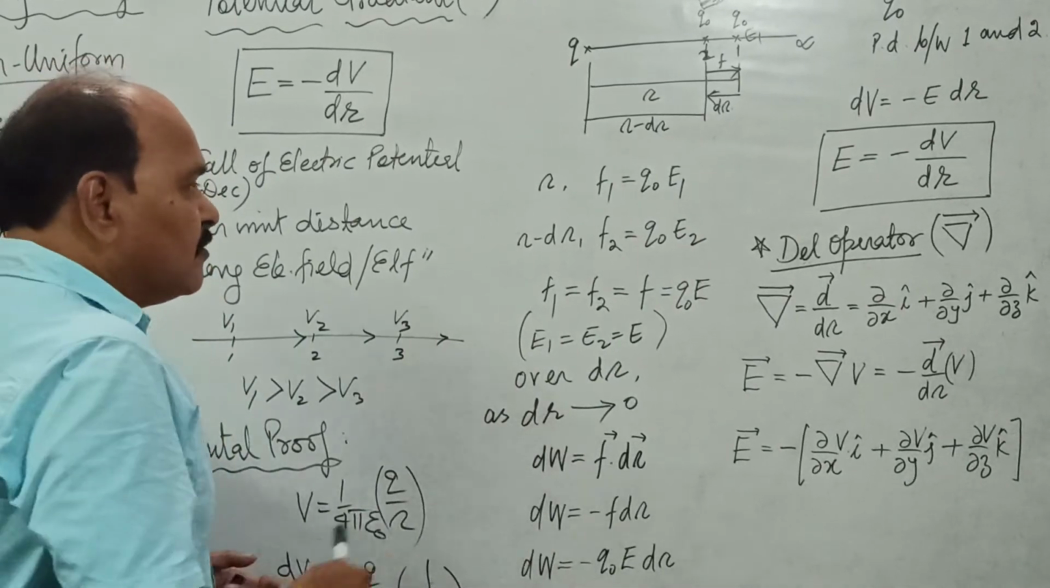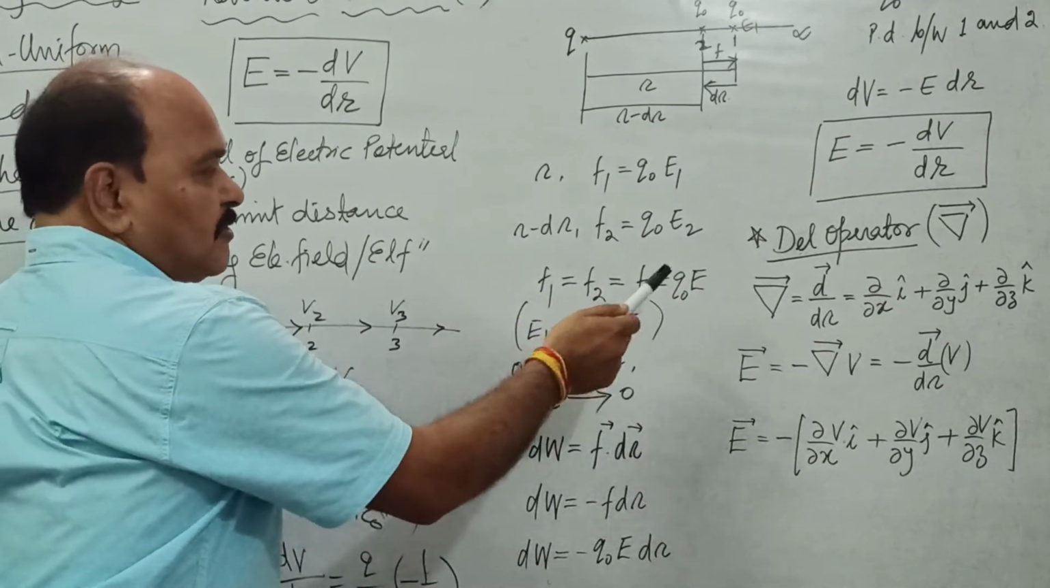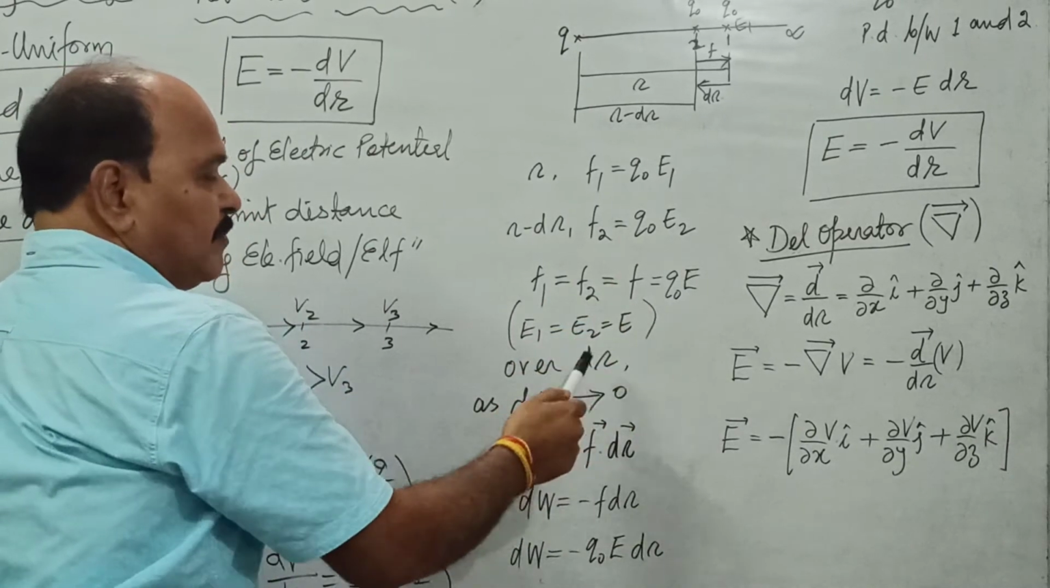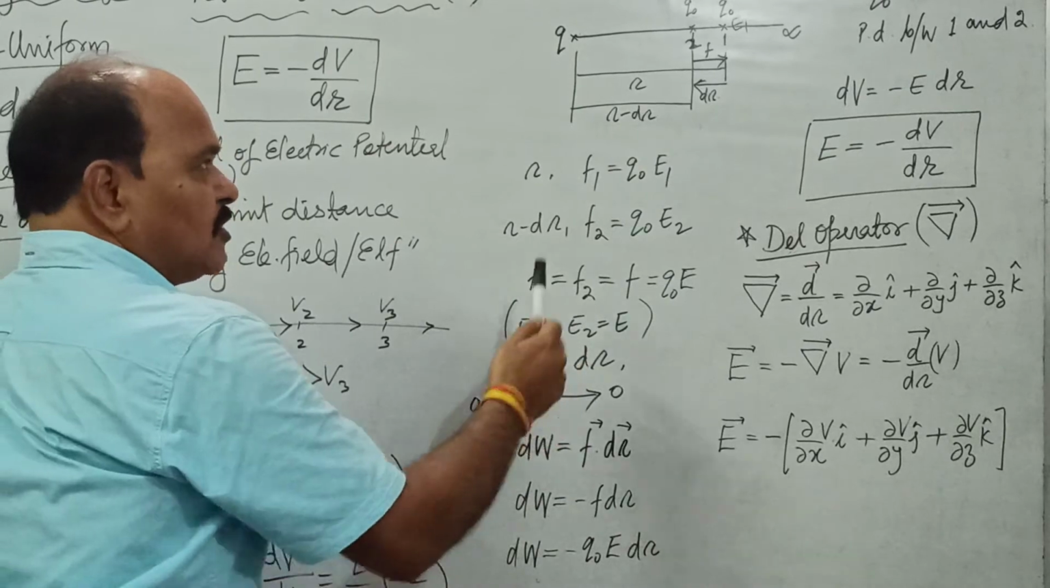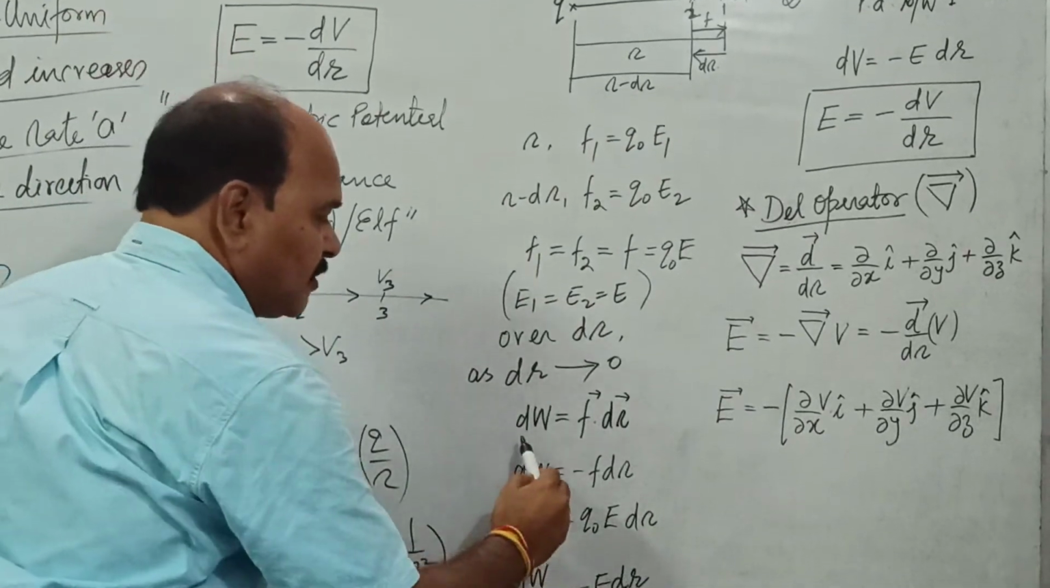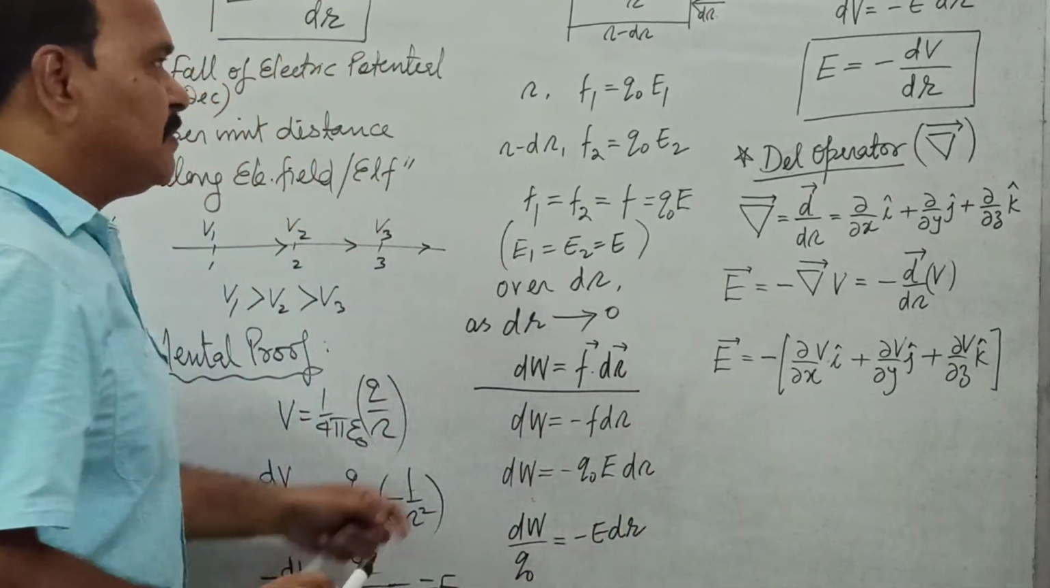So F1 is equal to F2 is equal to F, and that can be written as Q naught into E over dr. Why? Because dr tends to 0. So what is work done for this very small displacement? Work done for this very small displacement would be the dot product of force and displacement vector.